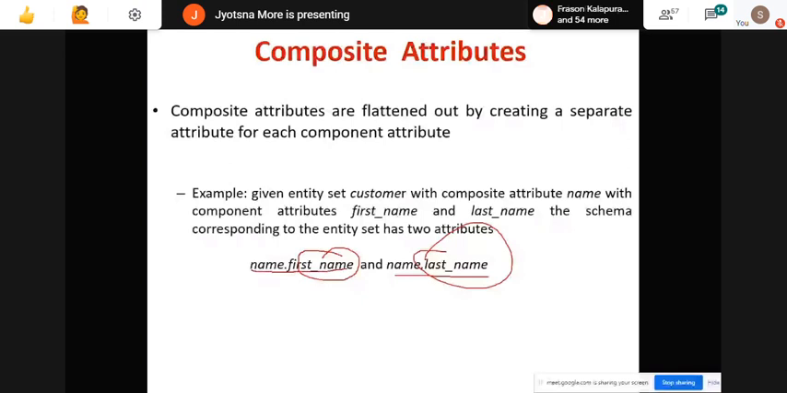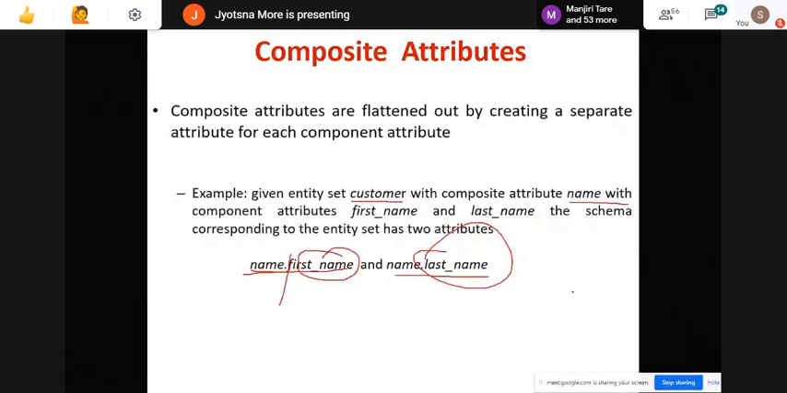I will not create a new schema. In customer only, instead of the name column, I will write these 3 columns: first name, middle name and last name. If you want to specify for which attribute you are writing, you can put name dot, but I suggest not to go for this complication. This you will use only for the theory part, when writing a theory answer. But when you are converting, you will just write first name, middle name and last name. Okay, so that is about the composite attribute.